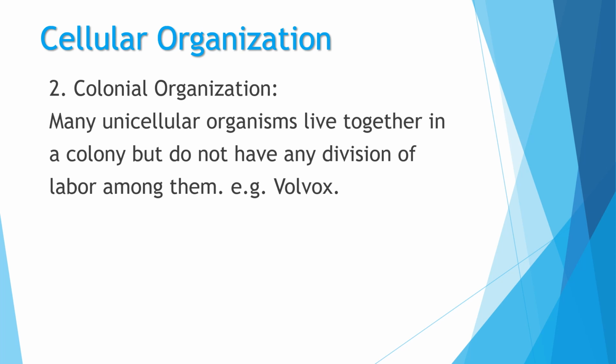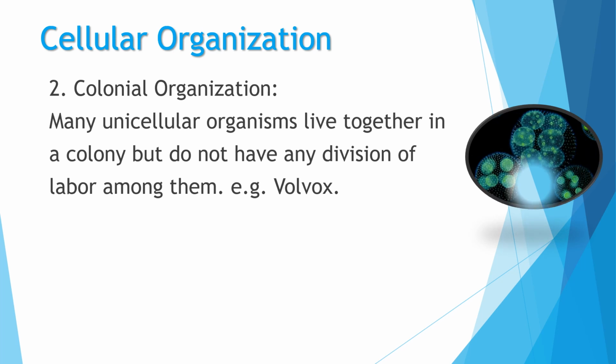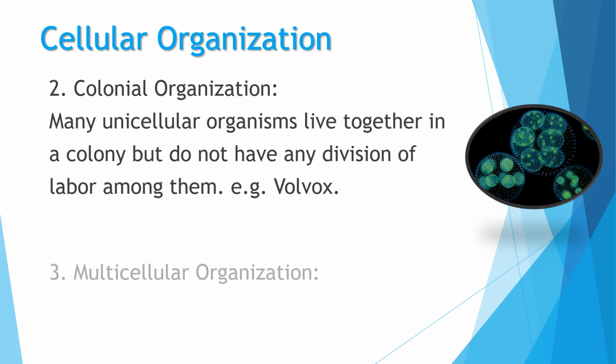So, an example of the colonial organization or colonial type of organisms is Volvox. Volvox is a green alga found in fresh waters, and hundreds of these Volvox live together to make a colony, as you can see in the picture also. So there are many Volvox cells living together forming a colony. So this is the example of the colonial organization.